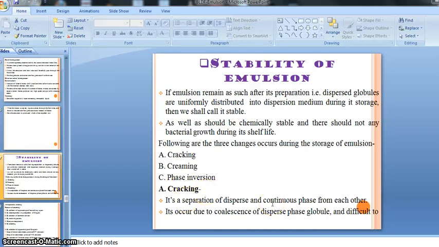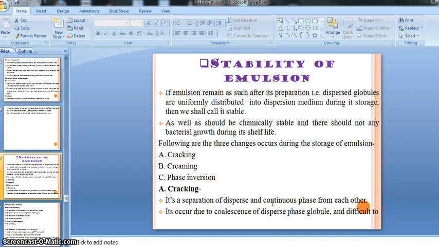What is cracking? The simple meaning is this: our preparation is made up of two kinds of phase, the continuous phase and the disperse phase. We know that it is not possible to mix oil and water, but in emulsion preparation we can mix the immiscible liquids, oil and water, with each other.